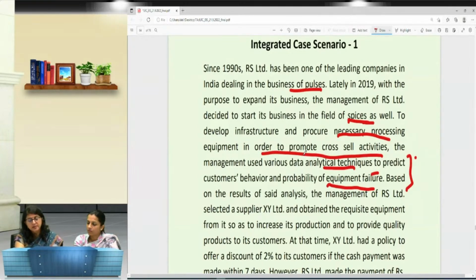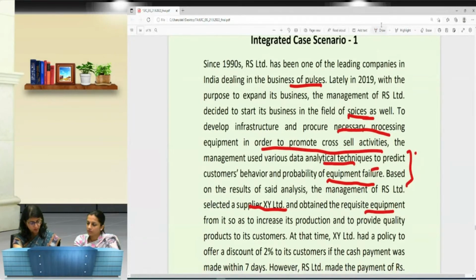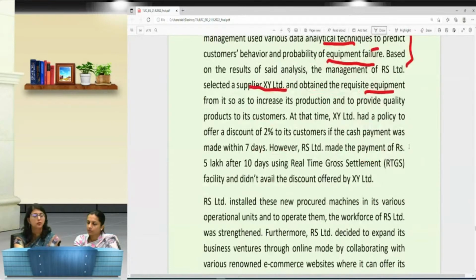Based on the results, the management of RS Limited selected a supplier. They chose one supplier and obtained the requisite equipment. They saw what hardware they needed, and on that basis they selected one supplier and demanded those hardware devices or equipment from them, for the production of spices, so as to increase its production and to provide quality products to its customers. Okay? Now what happened?